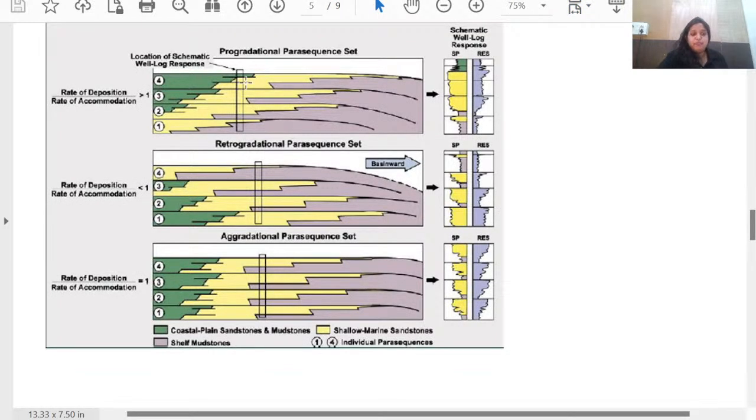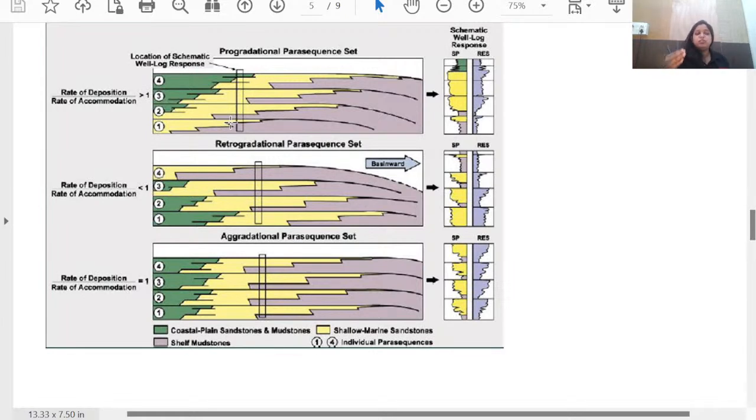There are three different types of parasequence: progradational, retrogradational, and aggradational. Progradational parasequence happens when the rate of deposition is greater than the rate of accommodation. It progrades further towards the ocean. Retrogradational parasequence takes place when the rate of deposition is less than the rate of accommodation.